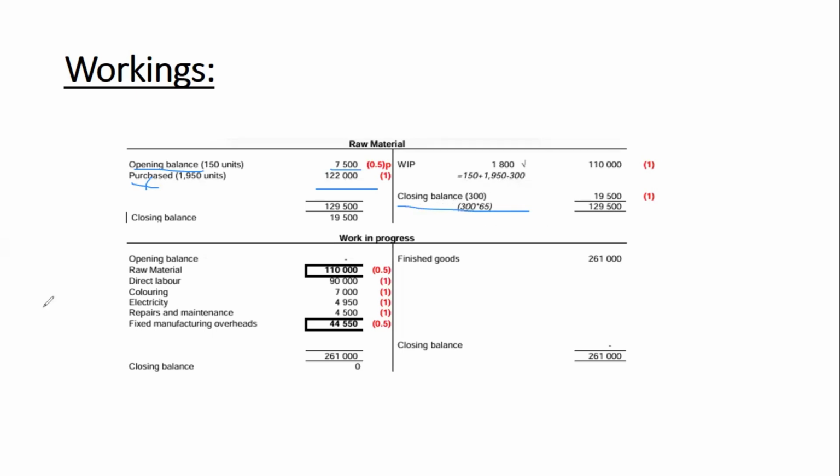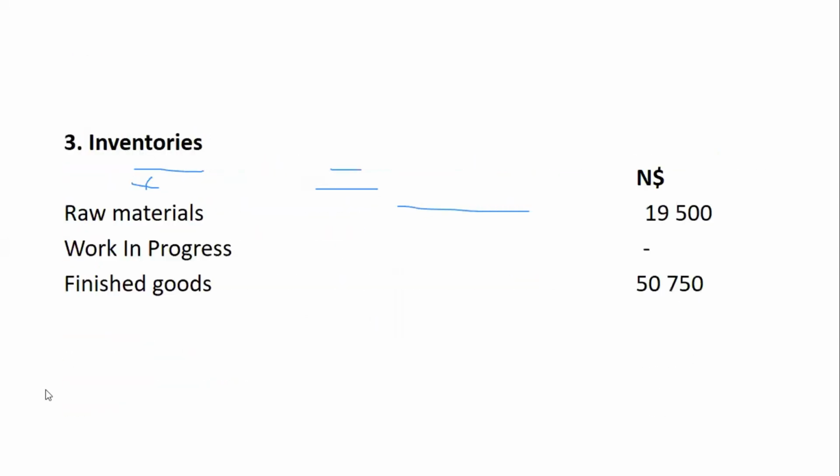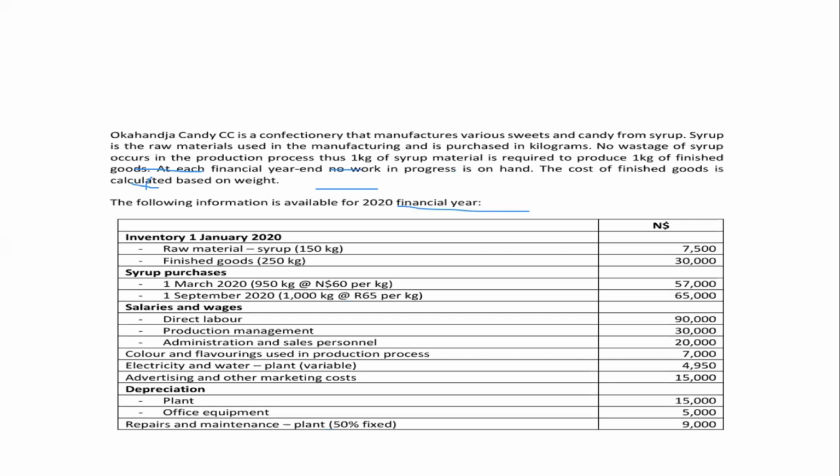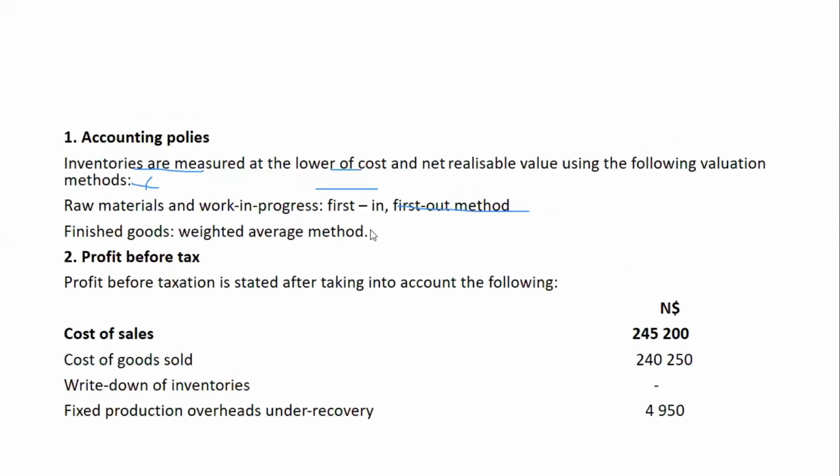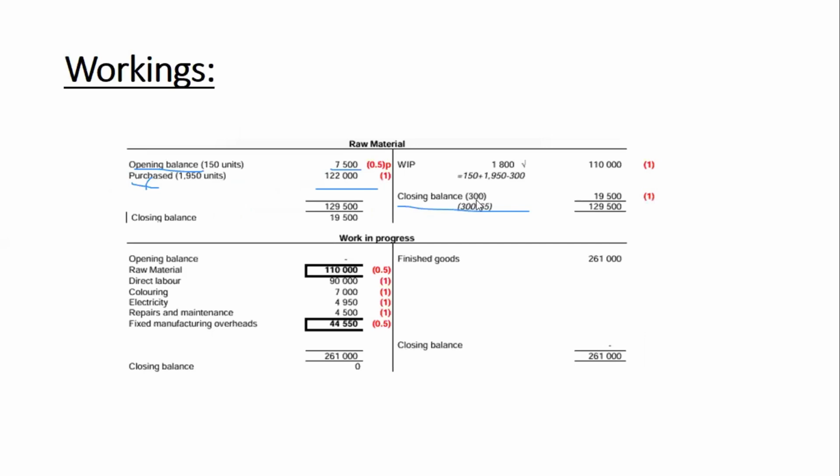Now, if you look at adjustment 1, we are told that on 31st December 2020, 300 kg of raw material were on hand. That means the closing balance for raw material consists of 300 kg. So what you then have to do is take the 300 and multiply it by $65. How did you then get the $65? Or why are we multiplying by $65?